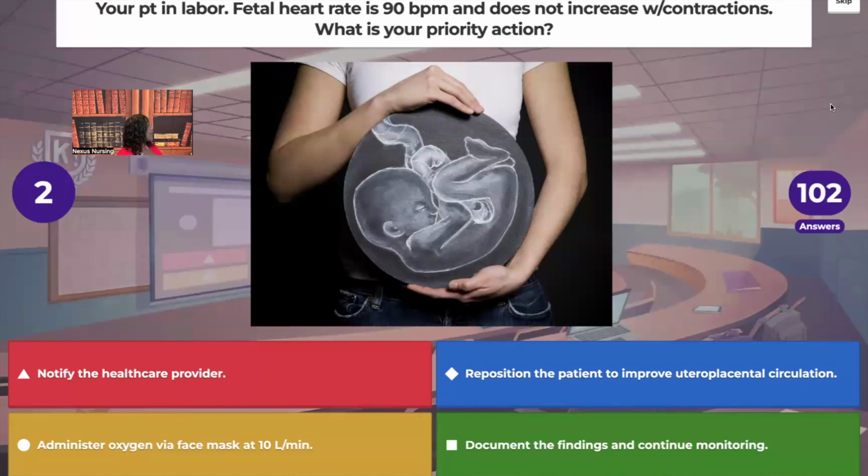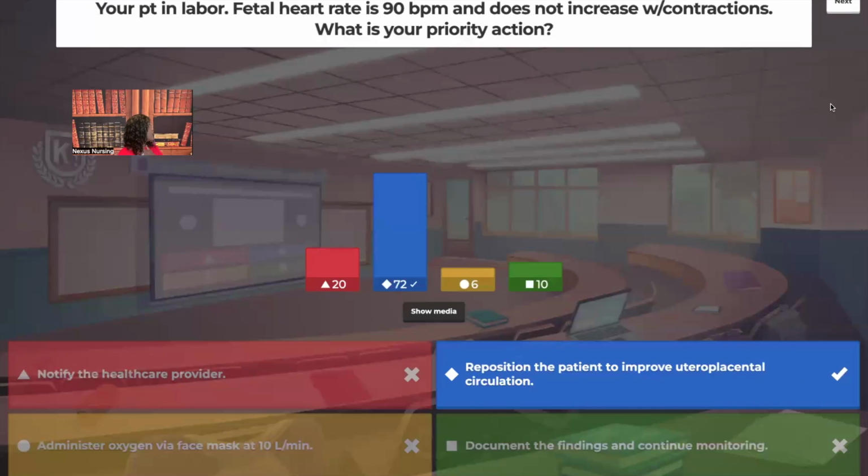No, Noah, we're not at magnesium sulfate. The patient is in preeclampsia. Too soon. Okay, so to answer this question, guys, we're going to reposition the patient to improve uteroplacental perfusion. We're going to turn this patient because look at what's happening. Look at the fetal heart rate, 90 beats per minute. What are we seeing? Bradycardia. Okay, and bradycardia can cause fetal distress. So we're going to reposition. We want to relieve cord compression if that's the issue, and we want to increase oxygenation.